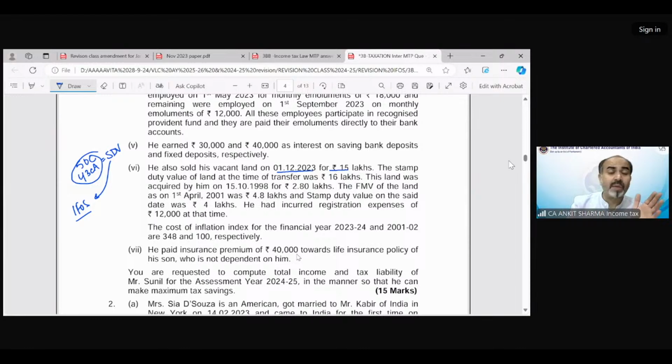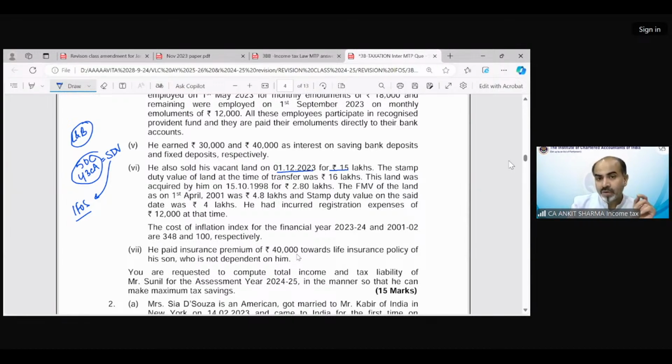When you receive a property without consideration or inadequate consideration, in that case also stamp duty value has its role in income from other source. So whenever there is an immobile property, whether land and building or land or building, always focus that in this situation the stamp duty value is going to play a major role.